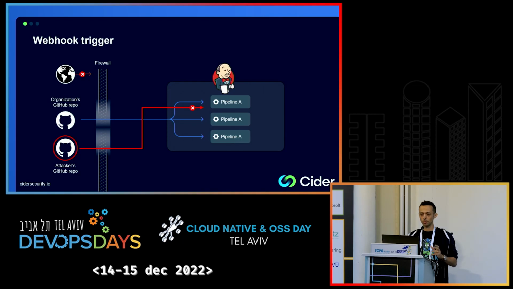Now, that might not be so easy to execute. First, because usually the pipeline is bound to a specific repository when it's configured. And if it's not, both the SCM and the CI allow you to set a shared secret to trigger pipelines. Triggering pipelines from foreign organizations is a known risk, basically the main known risk today around webhooks in this architecture, and it can be easily addressed. So it might not be what the attackers are looking for. So maybe this architecture is kind of secure, right?